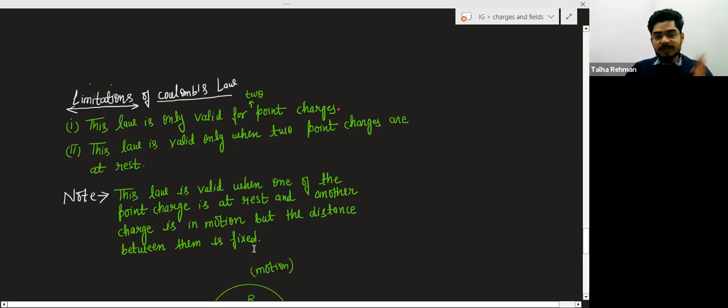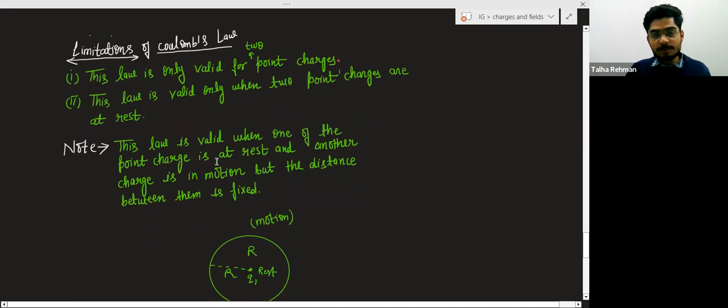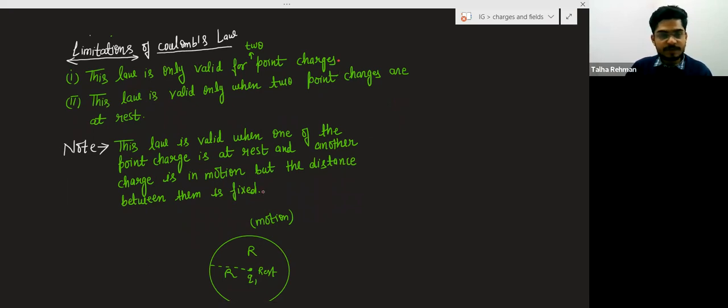And another thing: this law is valid when the 2 point charges are at rest, or when one of the point charges is at rest and the other charge is in motion but the distance between them is fixed. So this is a special case. Remember this note point.